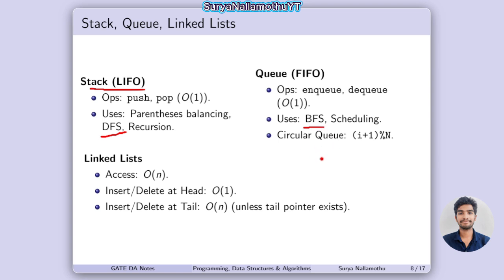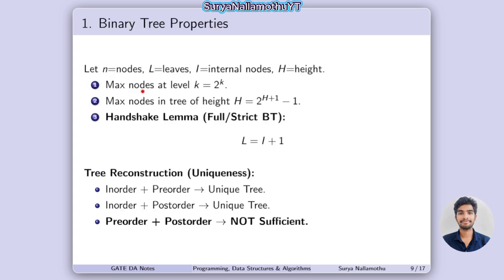Next, linked lists. In linked lists, the access is O of n. The complexity is O of log n, O of n, big O of n. Insert and delete at head takes O of 1 complexity. Insert and delete at tail takes O of n. That's why we take the average as O of n as the complexity for linked lists.